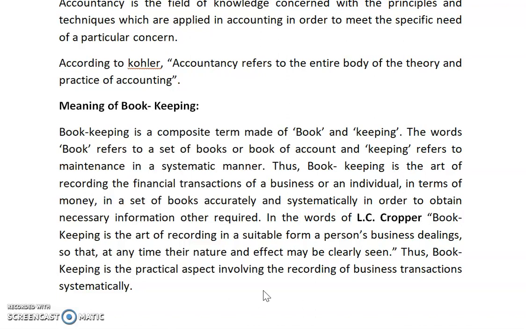So, what is the difference between accounting and bookkeeping? Accounting has a wider scope, but bookkeeping has a narrow scope. Bookkeeping is a part of accounting because in bookkeeping we only maintain or record our transactions in a systematic manner, but in accounting we maintain our accounts, we record the transactions, we classify them, we summarize them, we maintain the reports, we analyze, and we communicate the information to the accounting users.